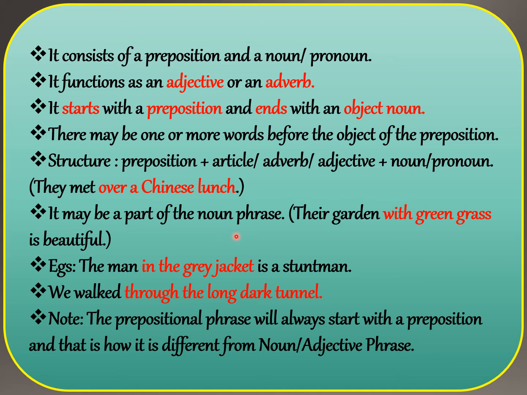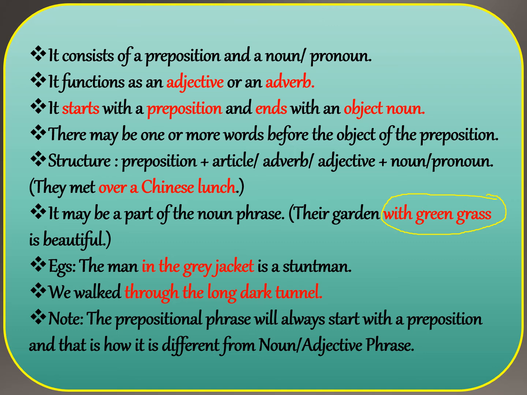It may be a part of the noun phrase, like their garden with green grass is beautiful. Now, there is a beautiful thing to understand here, children. You have two different phrases to identify. In this example, their garden with green grass, I have identified with green grass as a prepositional phrase, right?